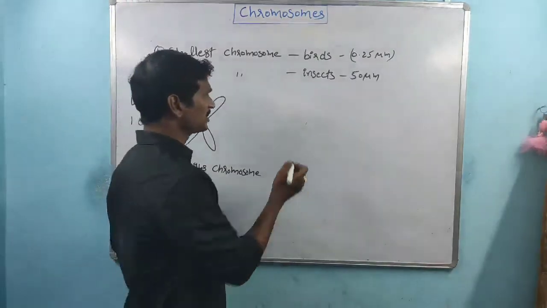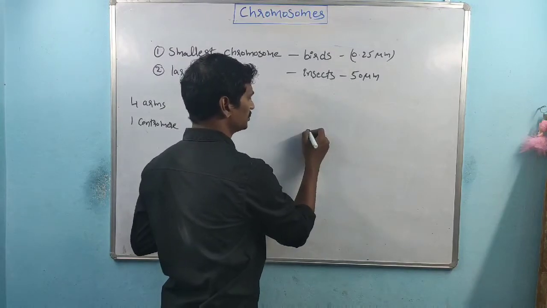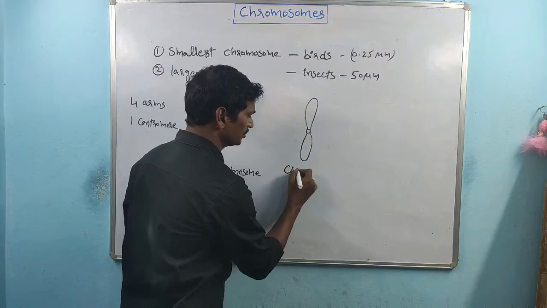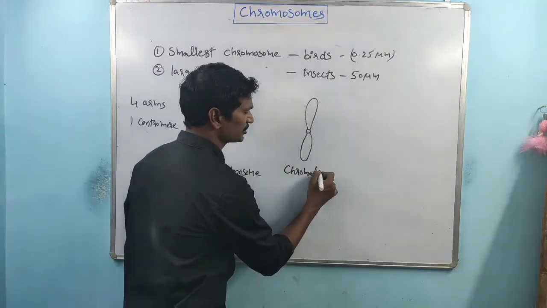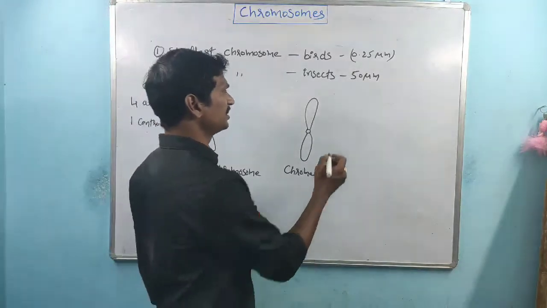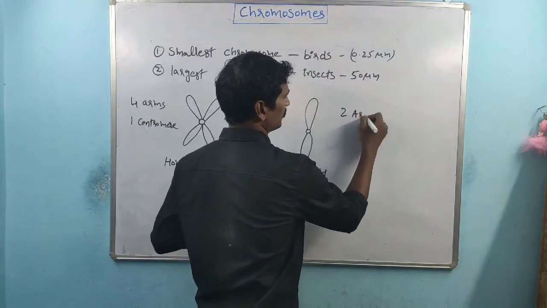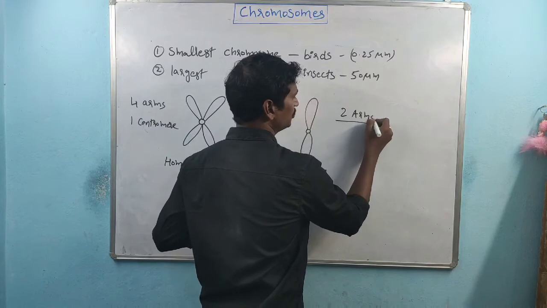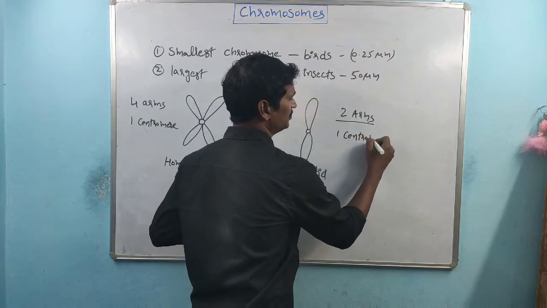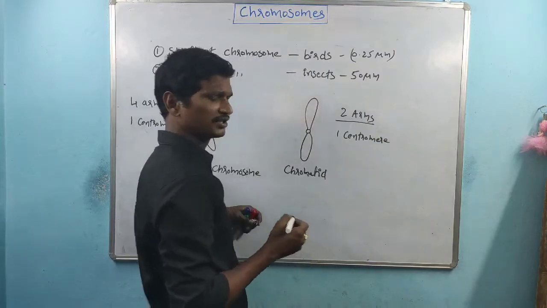The other type of chromosome, this is one of the chromatids. This part is called the chromatid, right? Chromatids have 2 arms, and one centromere is present.